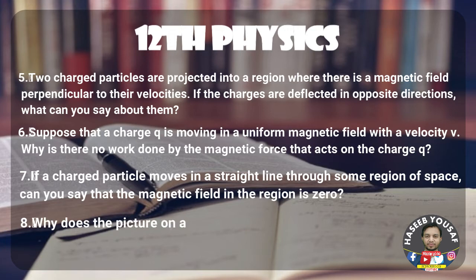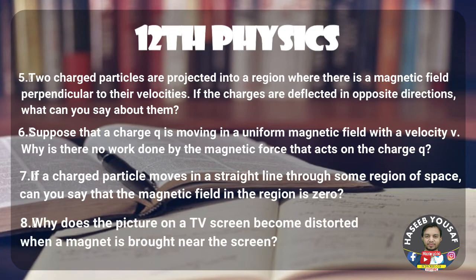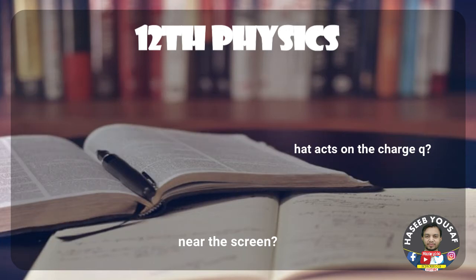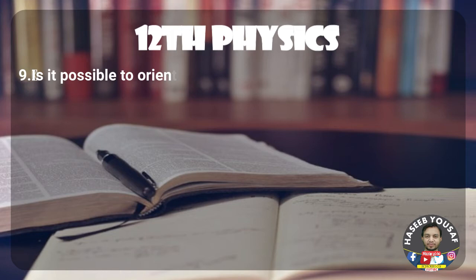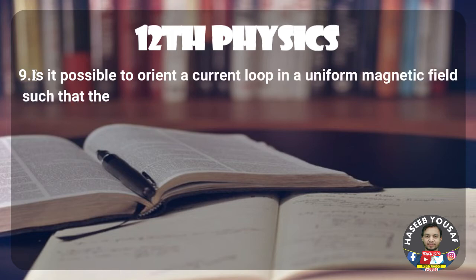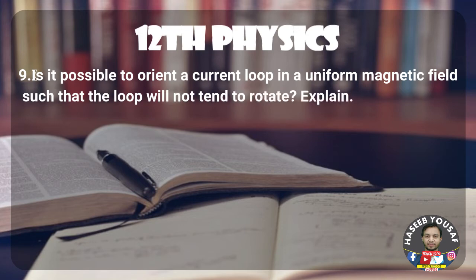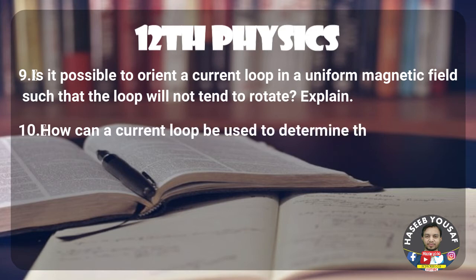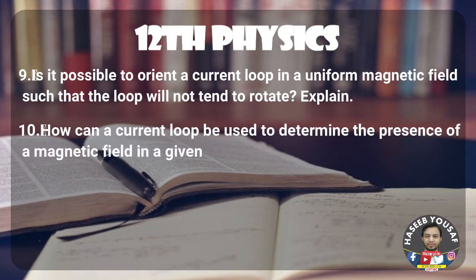Question number 8: Why does the picture on a TV screen become distorted when a magnet is brought near the screen? Question number 9: Is it possible to orient a current loop in a uniform magnetic field such that the loop will not tend to rotate? Explain.